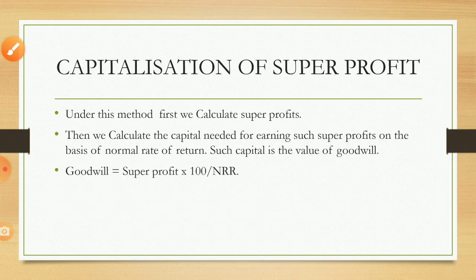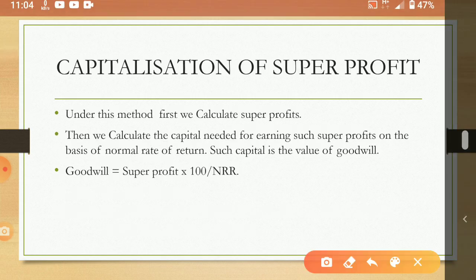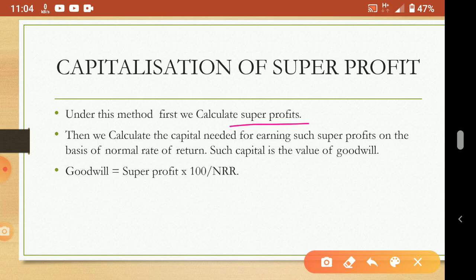Now, capitalization of super profit. So under this method, what to do? We have to capitalize the super profit. That will be the value of goodwill. Okay. So first calculate super profit. Super profit calculation we already discussed. So how to calculate super profit? Actual profit minus normal profit. That will be what? Super profit.